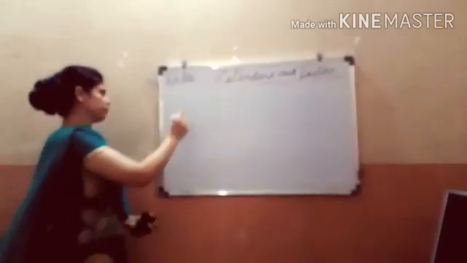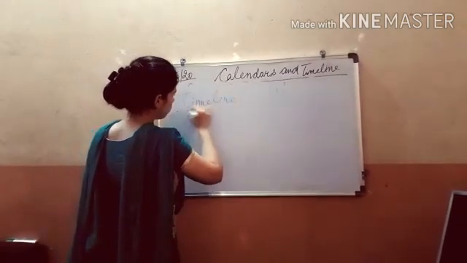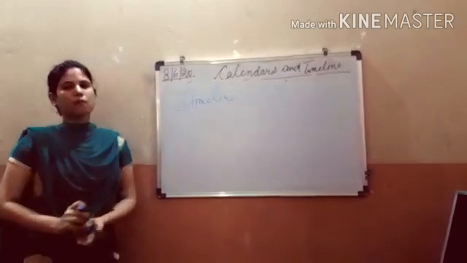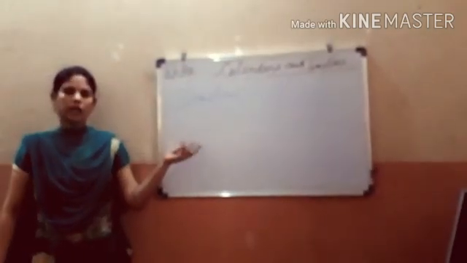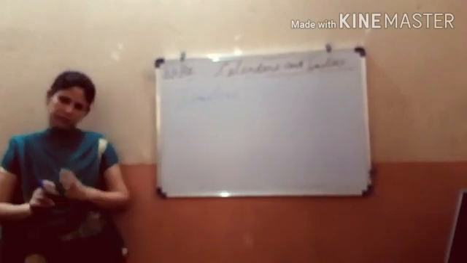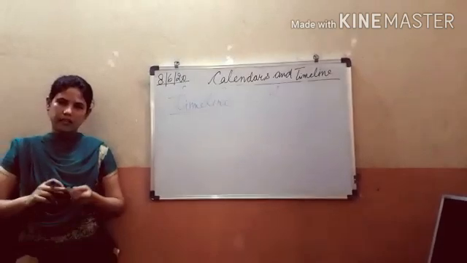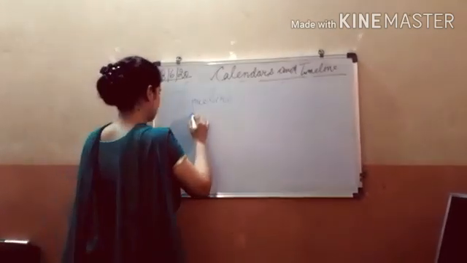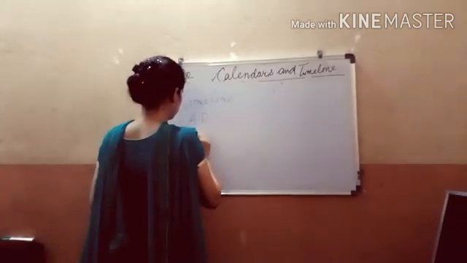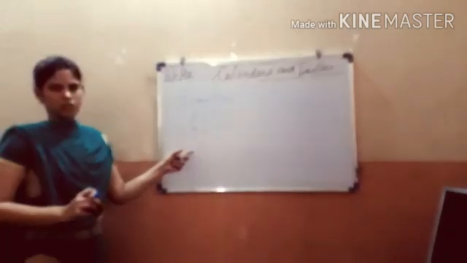Now the next topic is timeline. Now what is a timeline? Timeline is a graphic representation of a given period of time. Okay. Now when historians found it very difficult to measure long periods, they brought the concept of AD and BC.